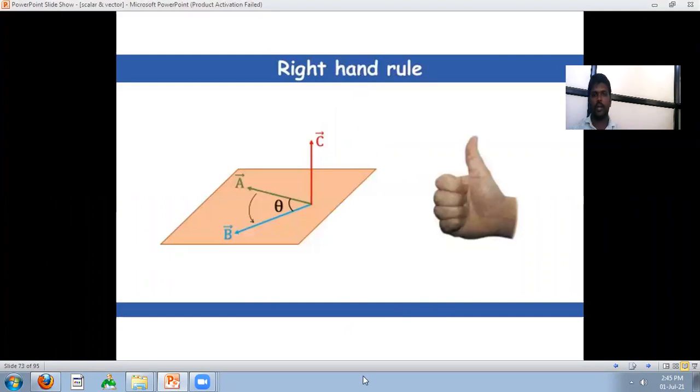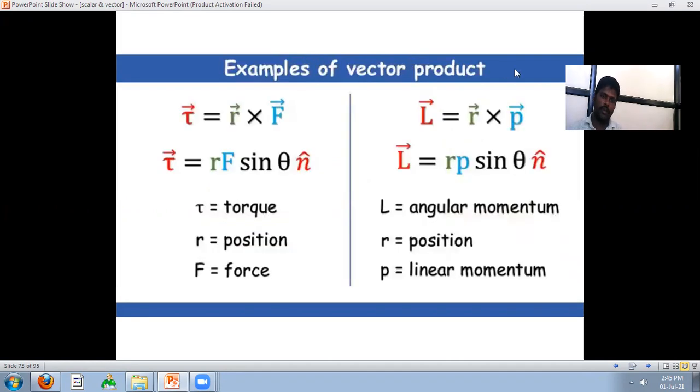Next is the right hand rule: a and b are two vectors, and they form a third vector, a cross b, whose direction is given by the right hand rule. Examples of vector product: torque tau is equal to r cross f, that is rf sin theta n cap, where r is position and f is force.